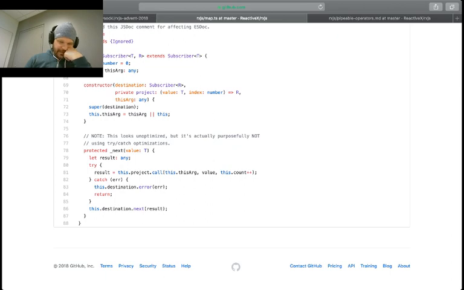So what we have is when the next value comes through, we can get our result, which is basically calling the projection on the this arg. Just as array.prototype.map has a second parameter for this arg, so you can change the context.